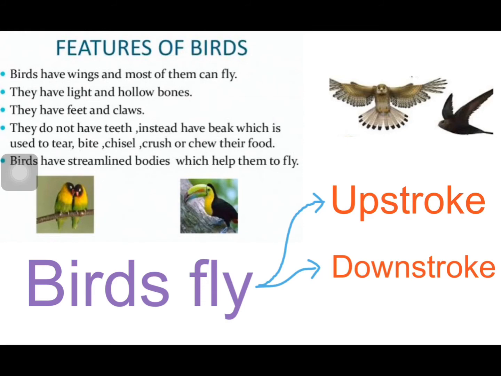Students, as you all know that birds fly with the help of their wings. The two types of movements of the wings are the upstroke and downstroke. During upstroke, the wings move upward and backward. During downstroke, the wings move downward and forward.